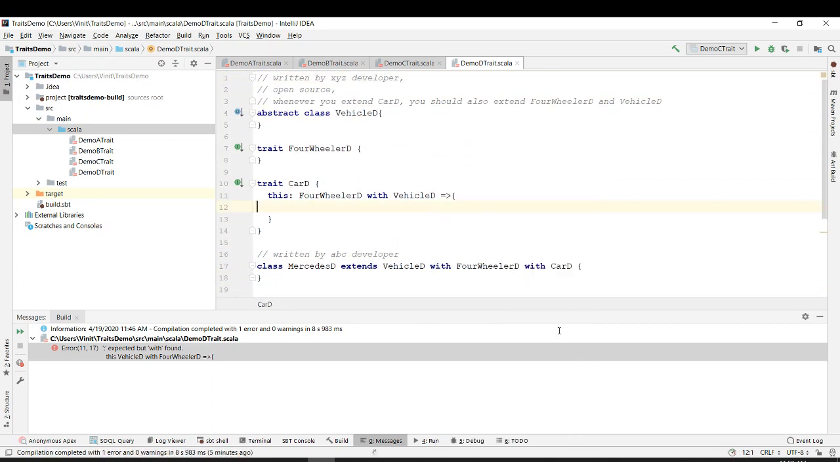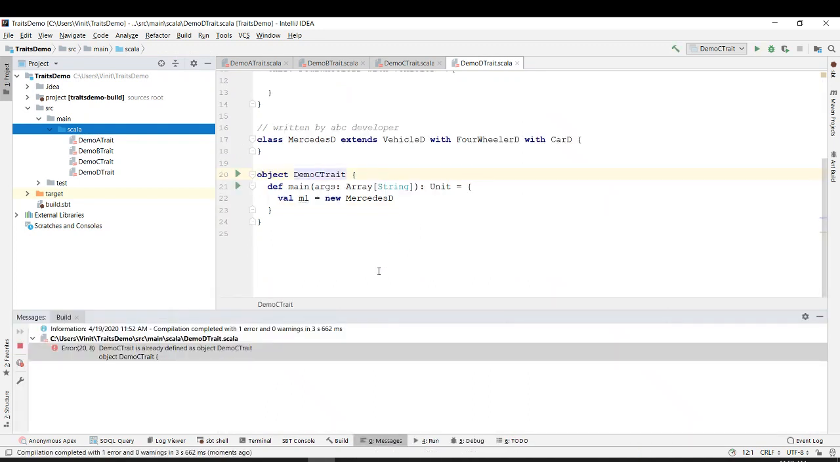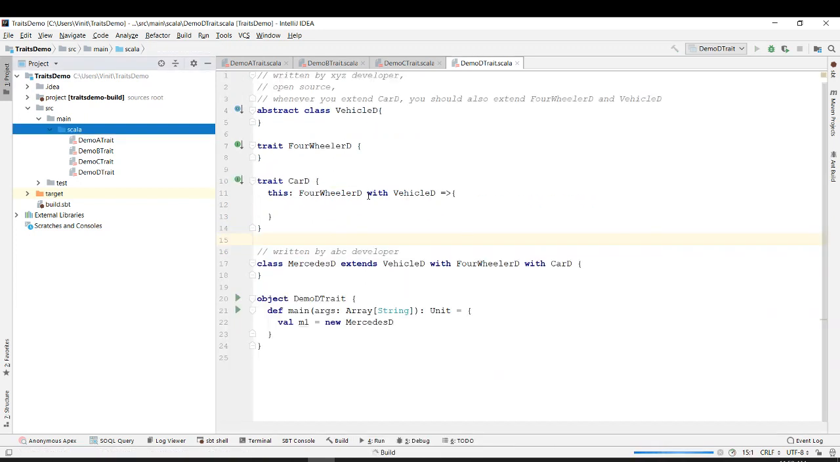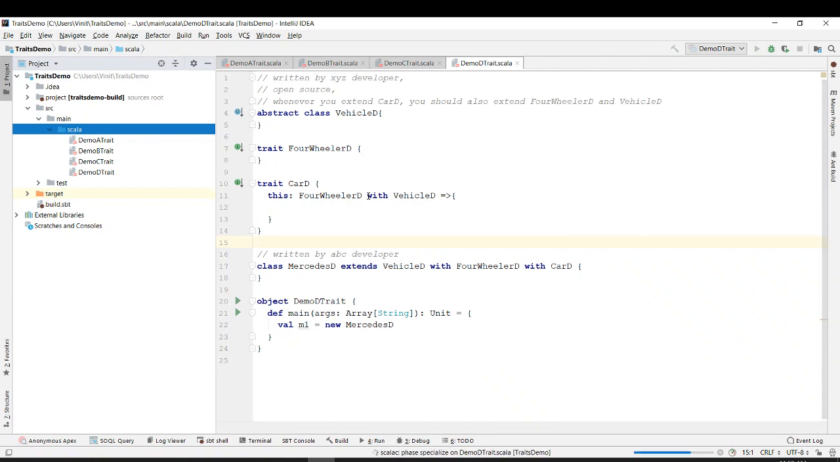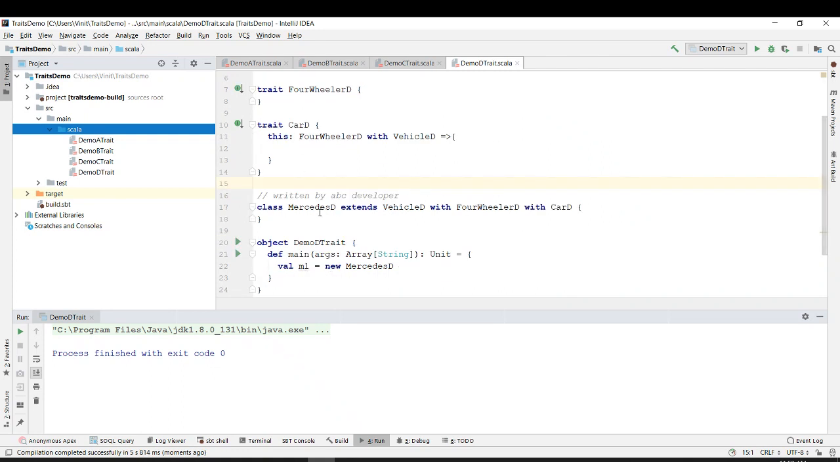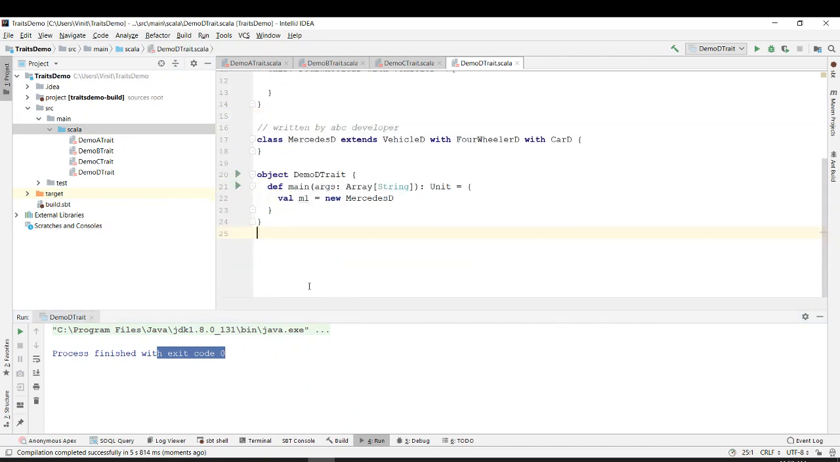So if you make run, it will run successfully. We haven't defined any method, so it should not do anything. I forgot to change demo D over here, so I just change it to demo D and run it. Okay, so it runs successfully. There is no method or nothing to do, so it doesn't do anything. It says that it finished with the exit code 0. So this is about trait that I wanted to cover.